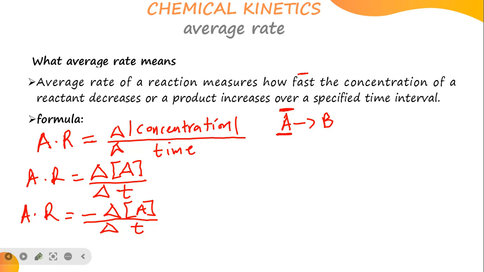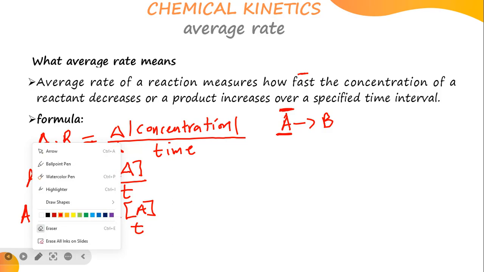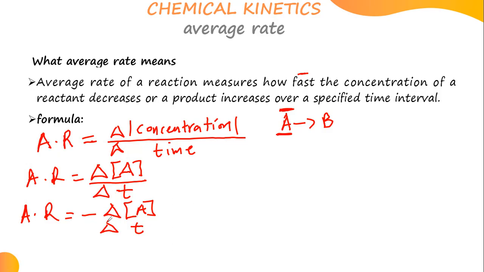Let me write it nicely, because you need this. The negative should be independent on its own, like that. So this is the formula for average rate. The average rate is equal to minus the change in concentration of A over the change in time, because it is decreasing, it's disappearing with time. But there are times where we can have the initial concentration as well as the final concentration.